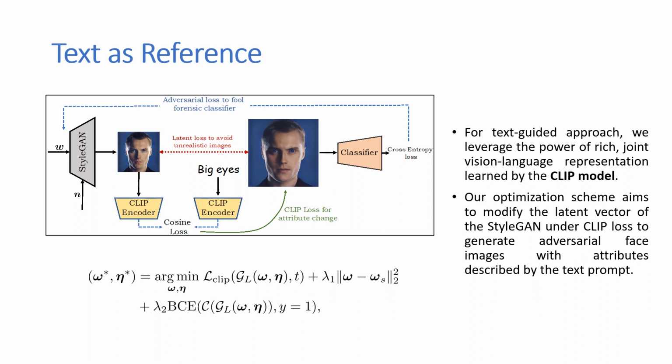Next, for our text as a reference, we leverage the power of the rich joint vision-language representation learned by the CLIP model. Our optimization scheme aims to modify the latent vector of the StyleGAN under the CLIP loss and generate adversarial faces that effectively fool unknown forensic classifiers. Again, we highlighted our optimization objectives and refer further details to the main paper.